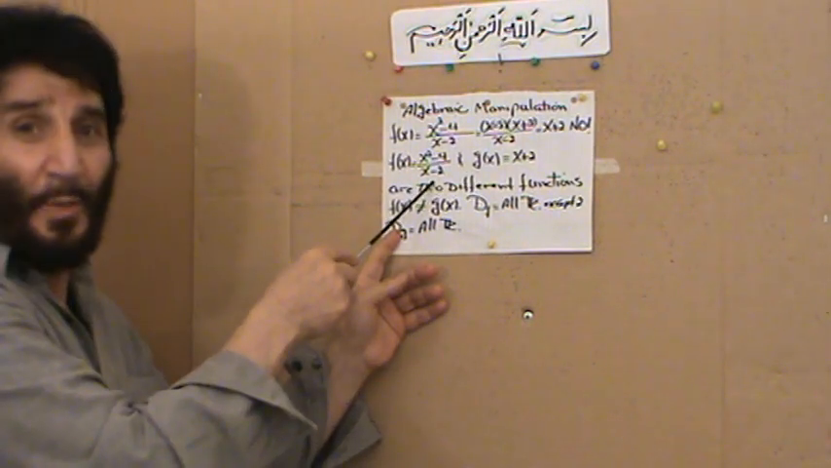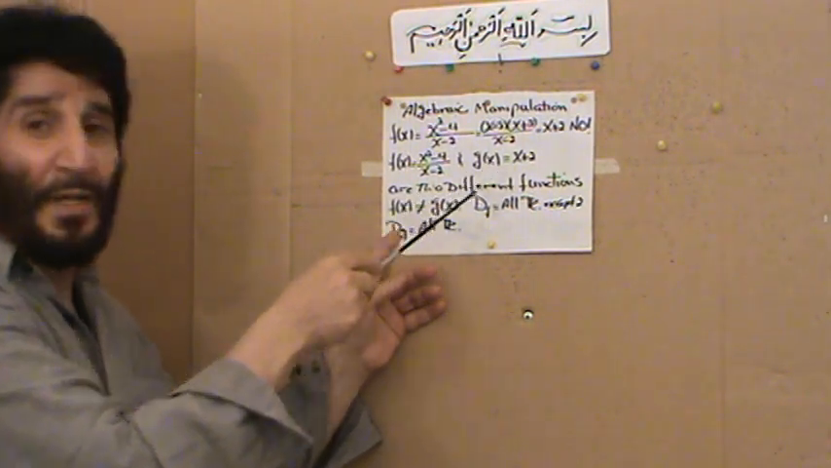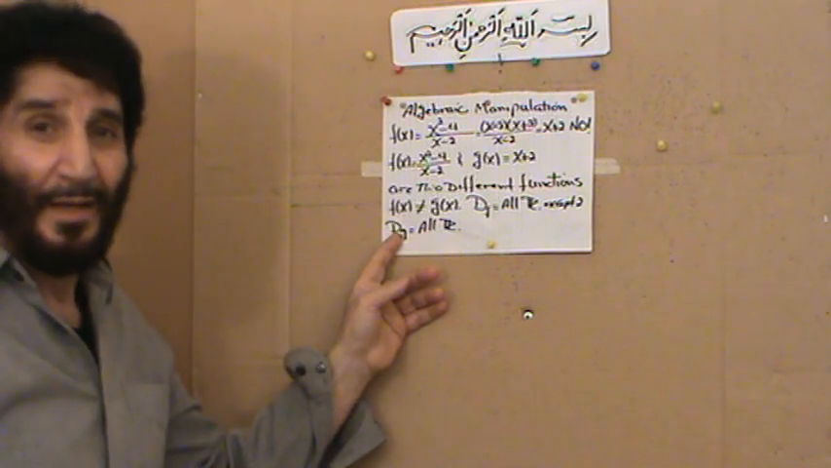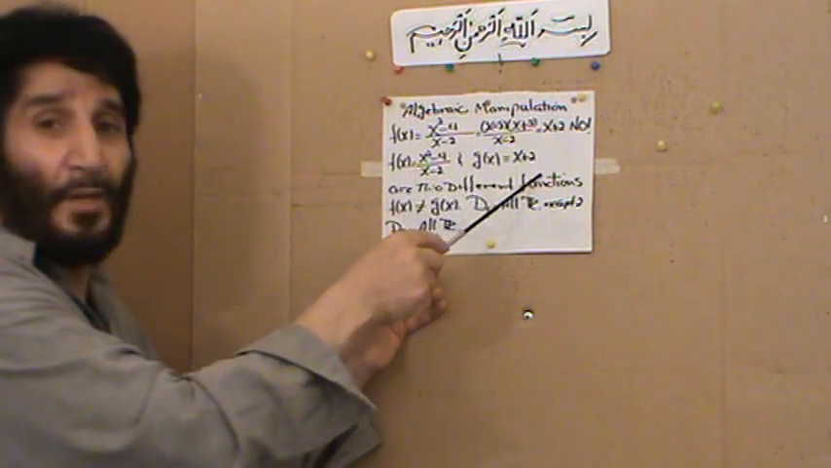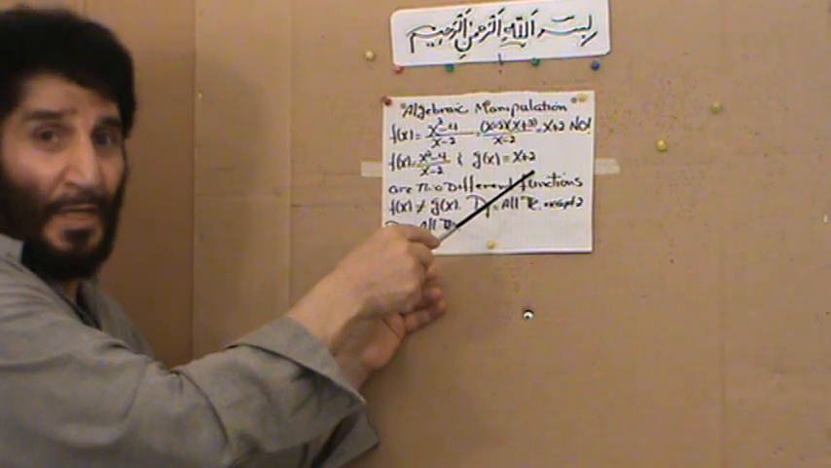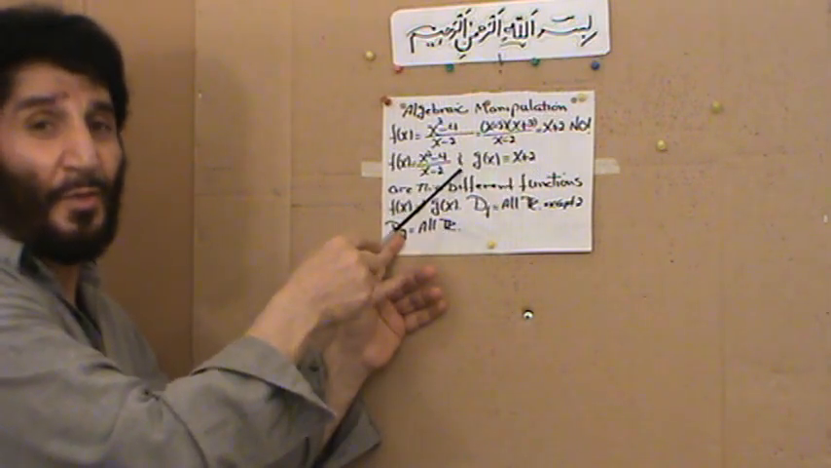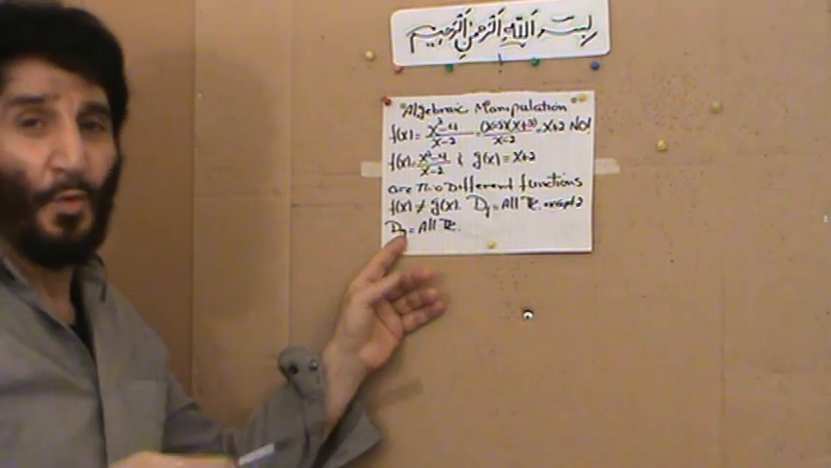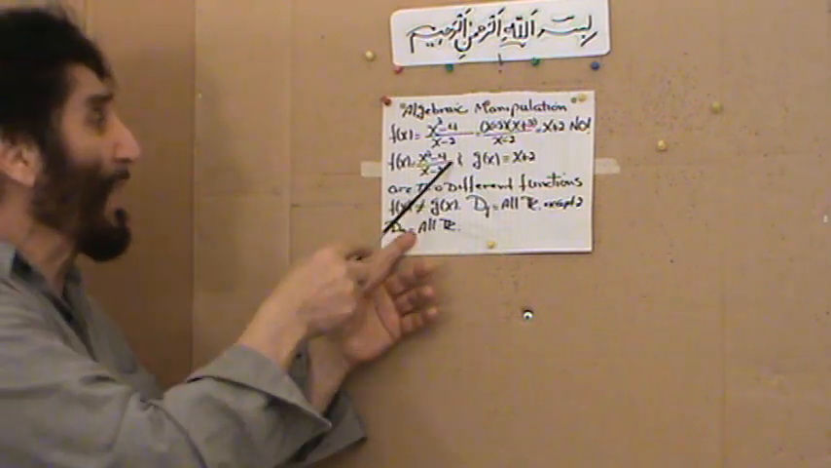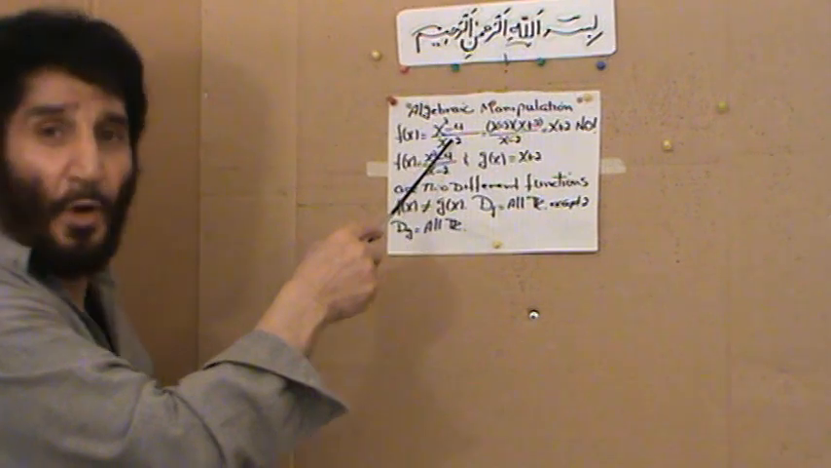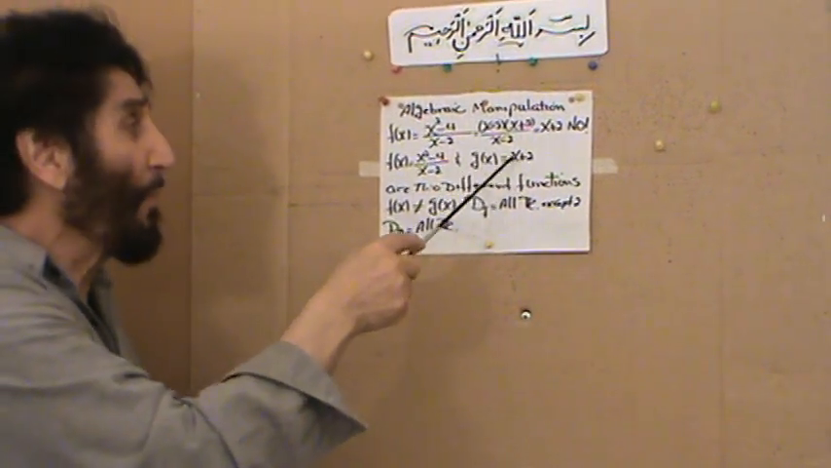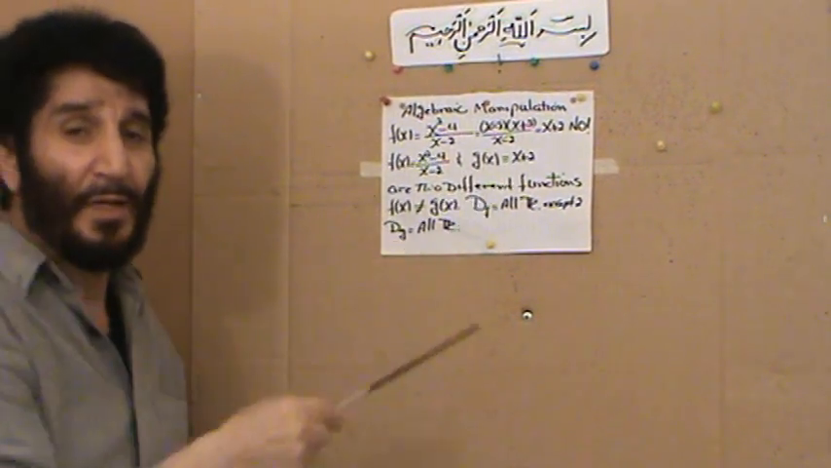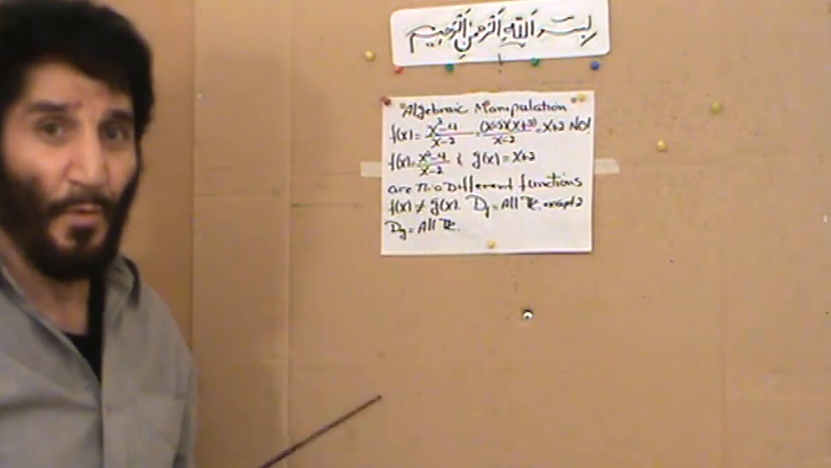2 is not in its domain, whereas for this function g of x, 2 is in its domain. So this contains all the real numbers, the domain of that, whereas this one contains all real numbers except 2. So what we can do is use algebraic manipulation for this problem, and then use g of x instead of f of x, because the graphs are the same except at one point.